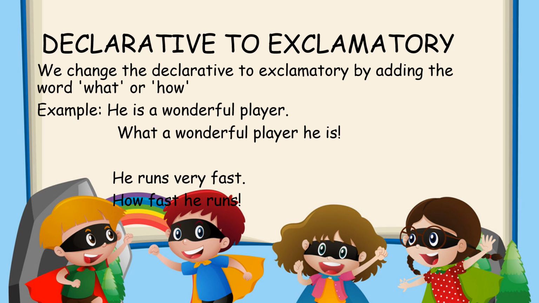He is a wonderful player. What a wonderful player he is. You will change the positions. Along with that, you will add what. But what if a or an is not there? Then you will use the word how.